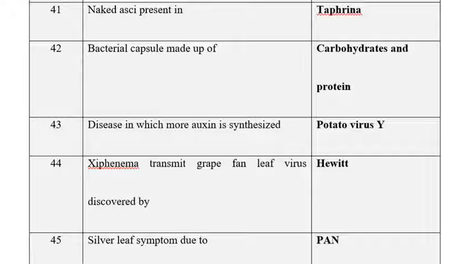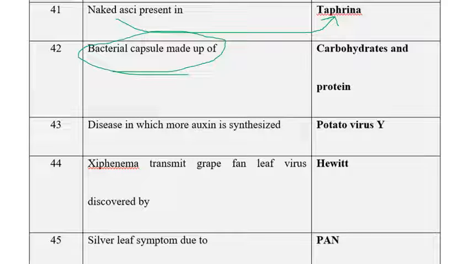The next one is naked asci, present in, as we know very well, Taphrina, where we can best observe them. Taphrina causes peach leaf curl, which is caused by Taphrina deformans. The next one is: bacterial capsule is made up of a combination of carbohydrates as well as protein.